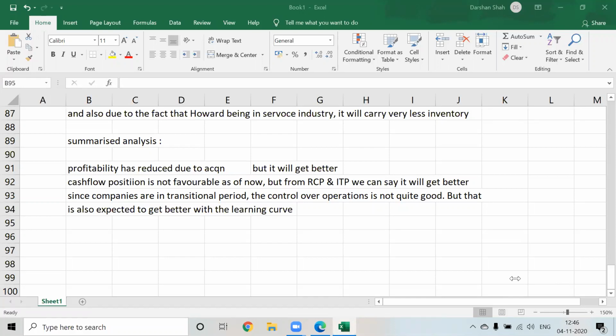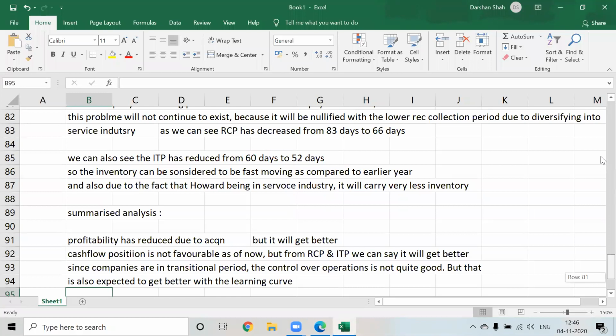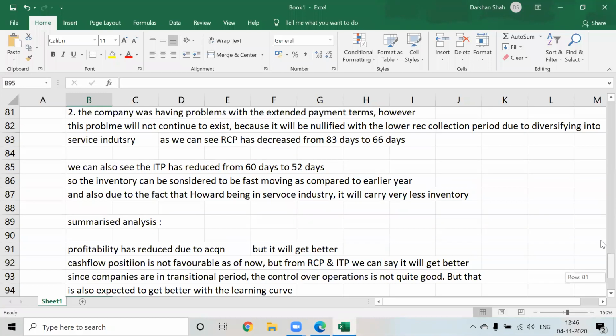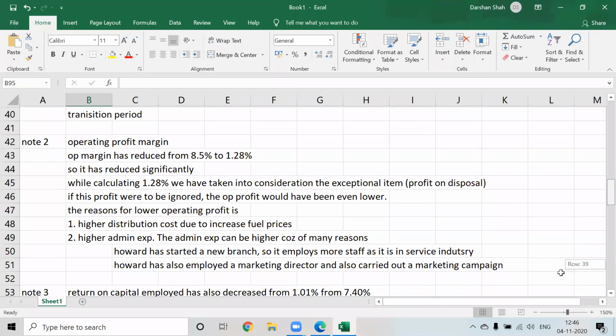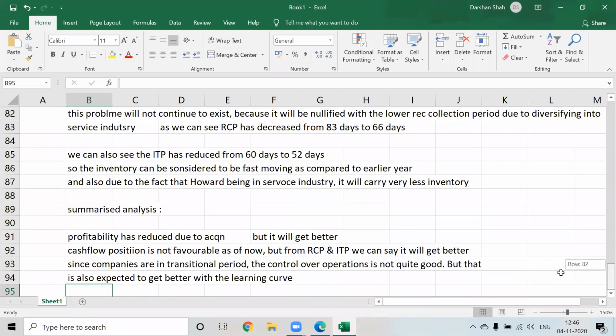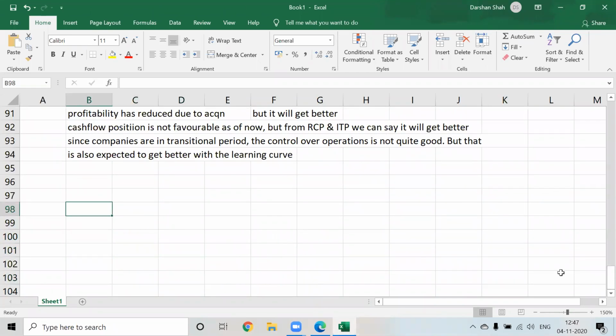Next doubt is, is there a constraint in the number of words while answering, because these type of question is quite time consuming. There is no constraint. See, here I am giving a very detailed analysis because I'm assuming this to be a 20 marks question. But if you get the ratio analysis for only a 10 marks question, you don't need to write such a detailed analysis. Depending upon the marks, you will decide how much analysis to write.